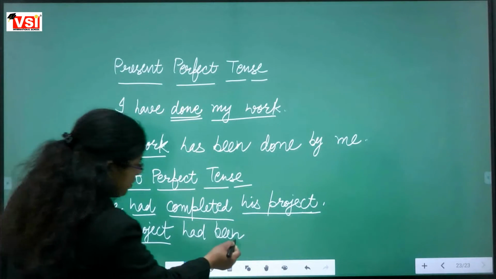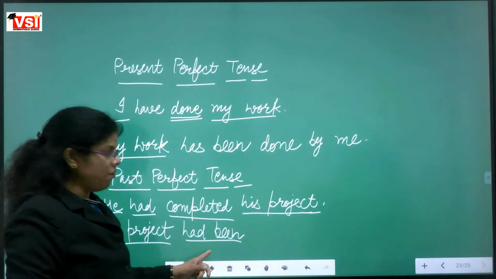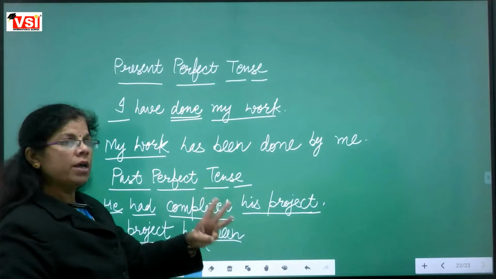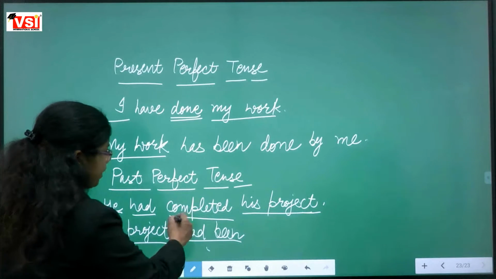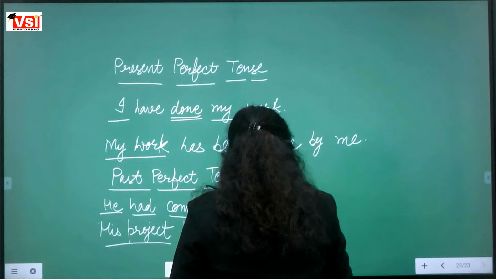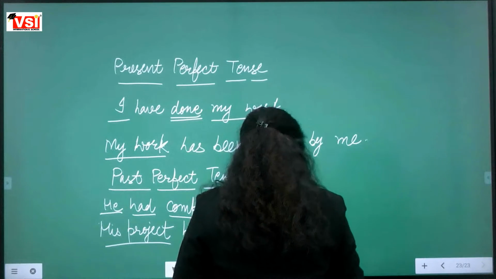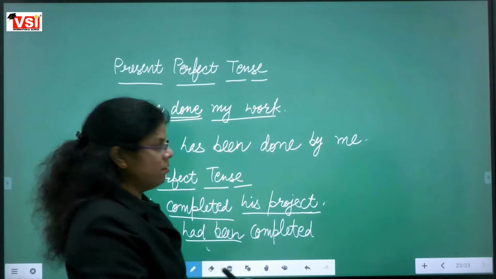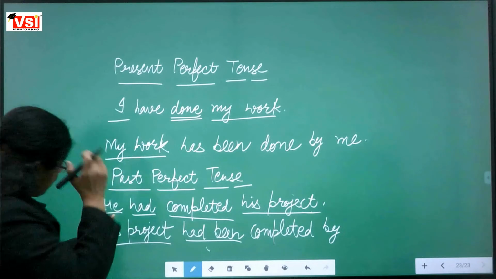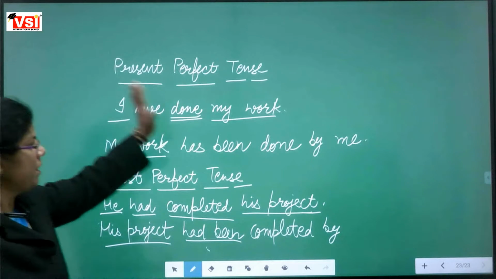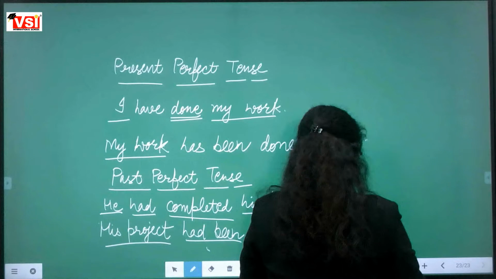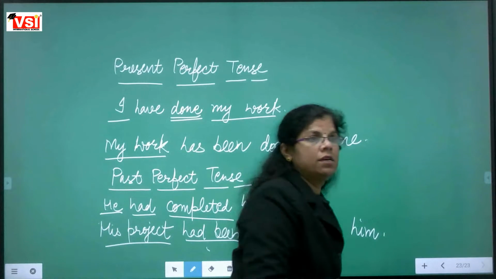Then the second basic rule, we are using the be form. Then the third basic rule, we have to follow the verb's third form. Already the verb's third form we are using, completed. Then the fourth basic rule, that is the by preposition. And as we have he, when he becomes the object, it becomes him.